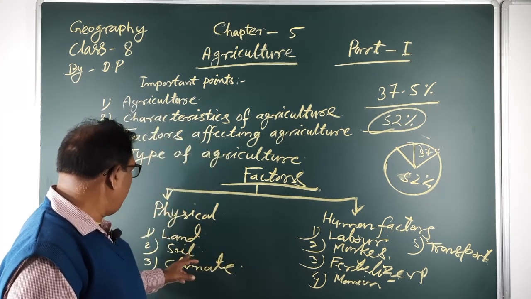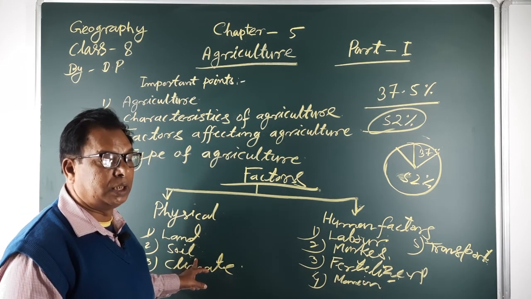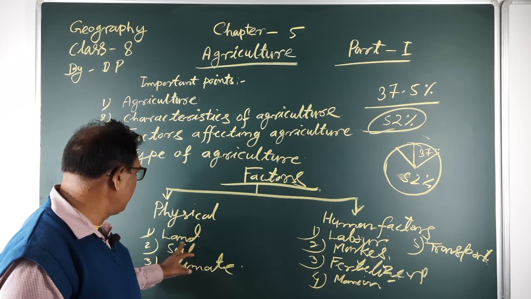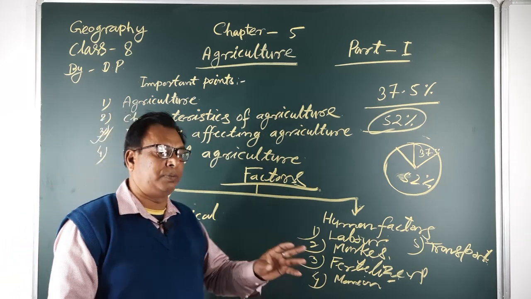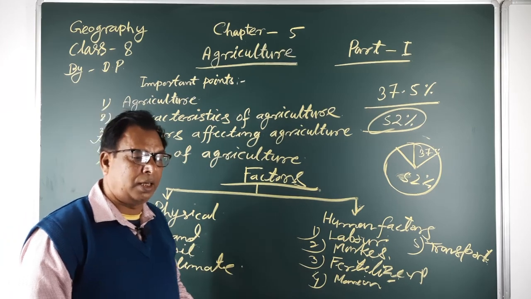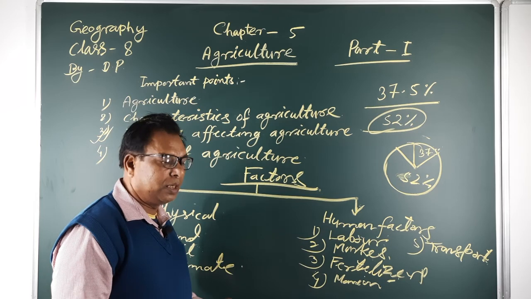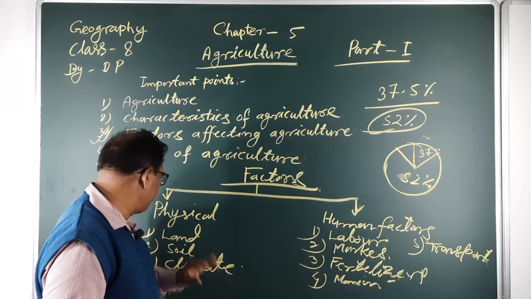Maximum products are produced in alluvial soils, and that soil is not found everywhere equally. So the distribution of soil varies from place to place, and changes from time to time.